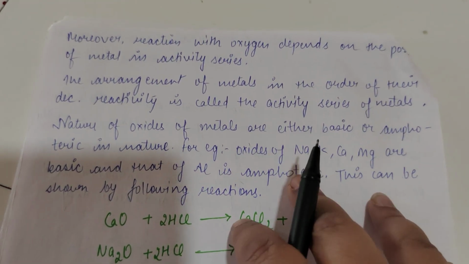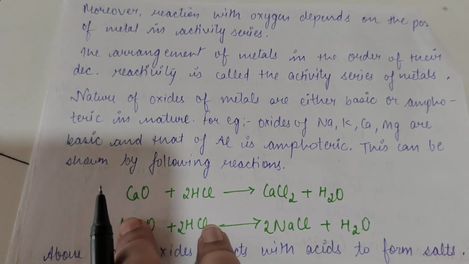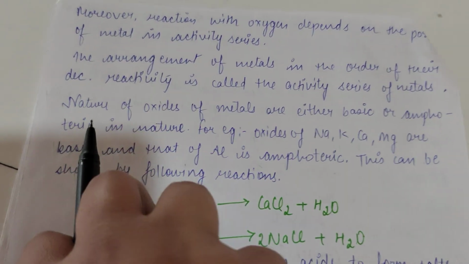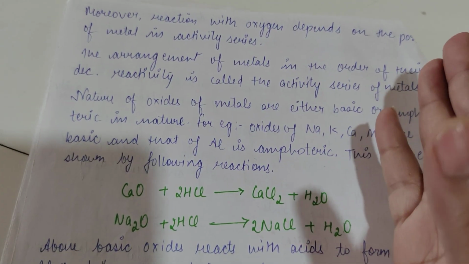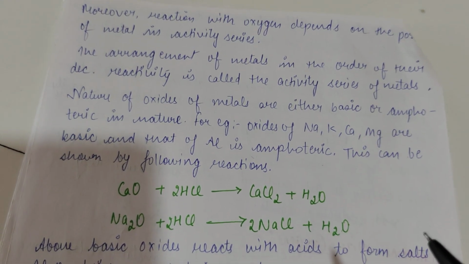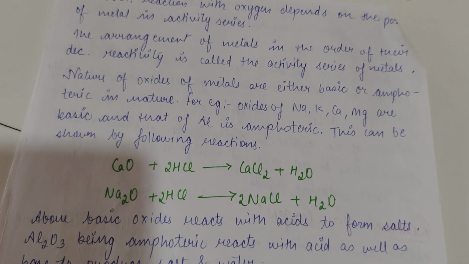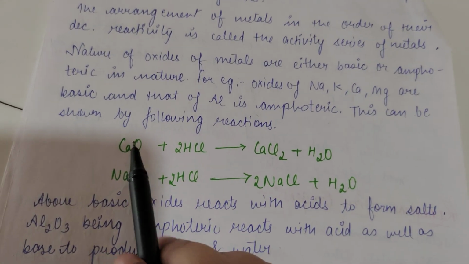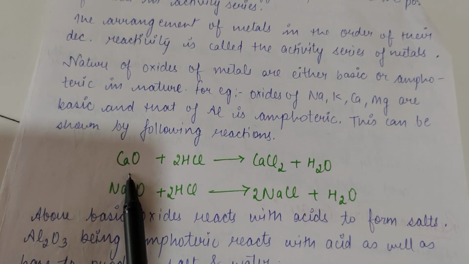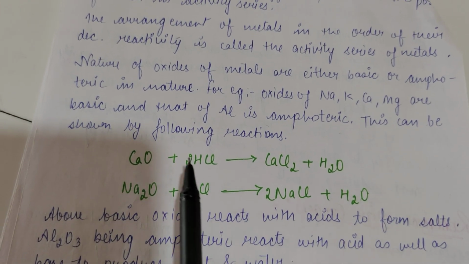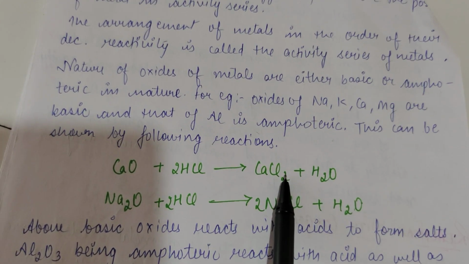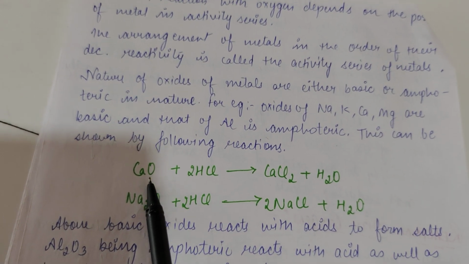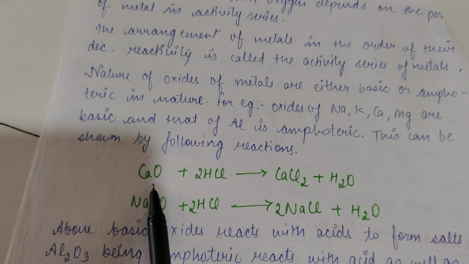So the nature of oxide, that the oxide which is formed by a particular metal, that also depends on the nature of metal. If the metal is basic, then the oxide formed will be also basic. And if a metal is less basic, so its oxide will also be less basic or amphoteric. Okay, like if we talk about calcium, now calcium is a very good metal. So when its oxide reacts with the acid, it forms salt. So which compound reacts with acids to form salt? Bases. So it means the oxide of calcium is a base.